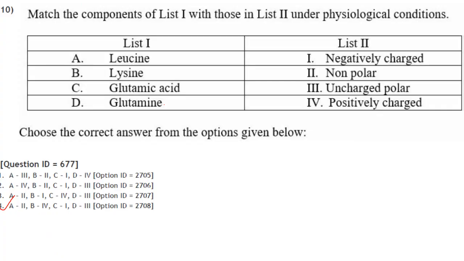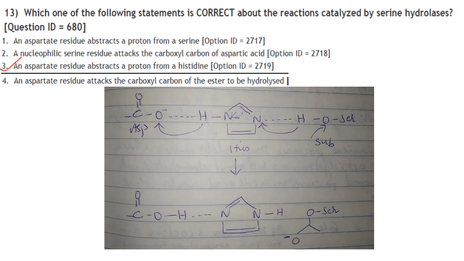Then next one is also a match the following: components of list 1 with those of list 2 under physiological conditions. Leucine is non-polar, lysine is positively charged, glutamic acid is negatively charged, and glutamine is uncharged polar. So the answer here is option A2, B4, C1 and D3. Answer is option 4. Then, which of the following statements is correct about the reaction catalyzed by serine hydrolases?